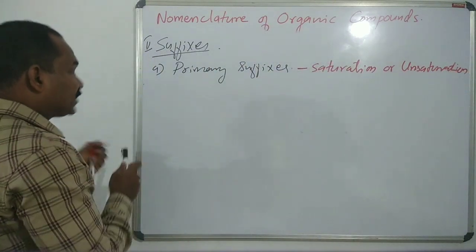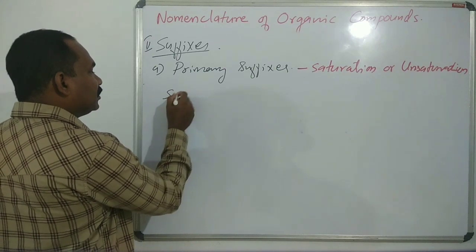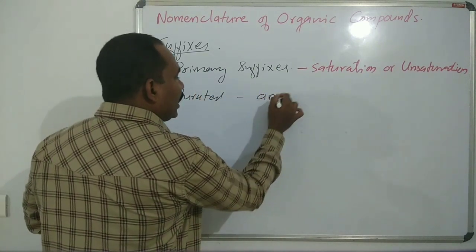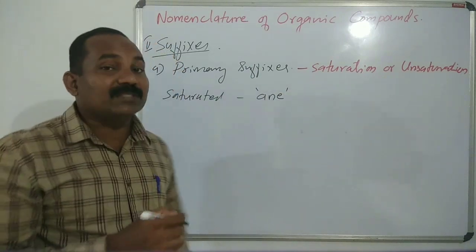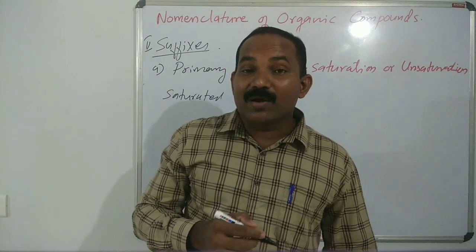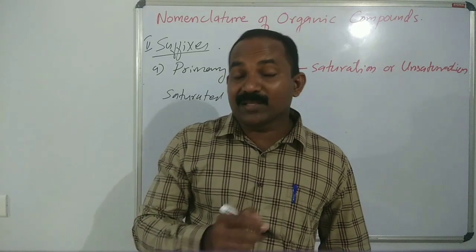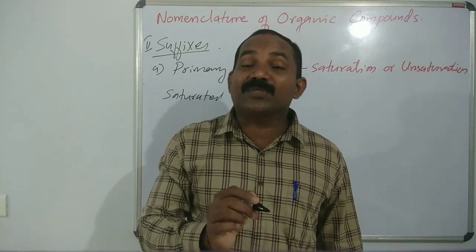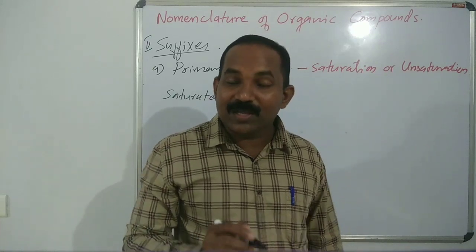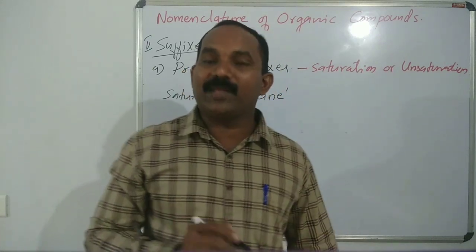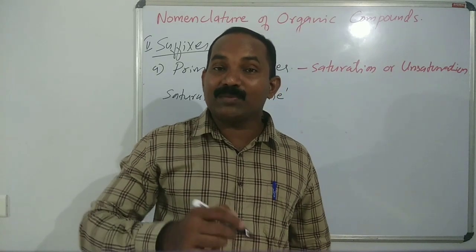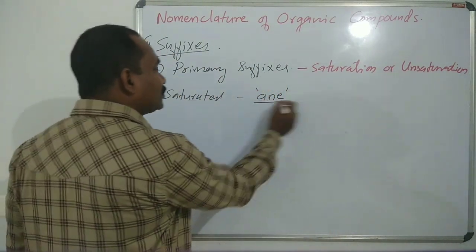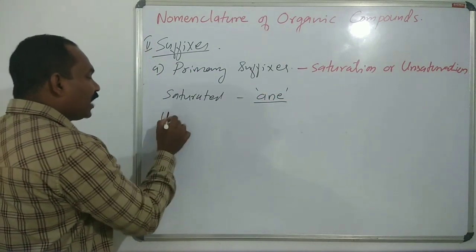If the molecule is saturated, we use ane as suffix. Okay, when the molecule is saturated, that means all the bonds between the carbon atoms are single bonds. It is saturated, we use ane. Methane, ethane, propane, butane, like that. So saturated, we use ane.